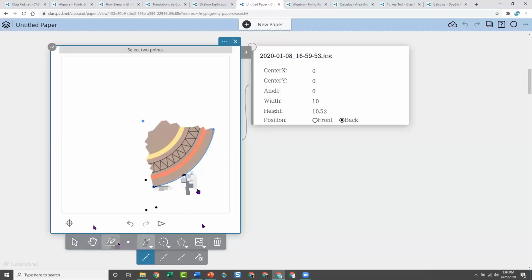Another thing that I would do, if I were actually doing this with my geometry students, is to do chords on the curve. So let me undo what I just did. And I would actually say do a chord. So let's do a chord from this point to this point. And let's do another chord, because these are all concentric circles, it looks like.